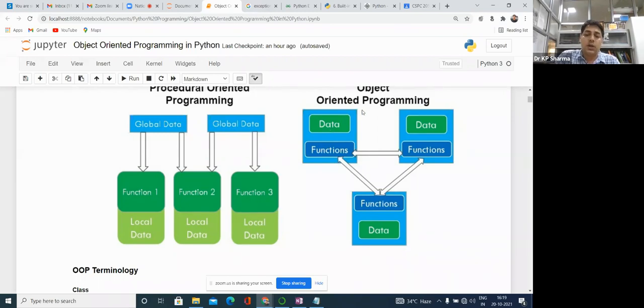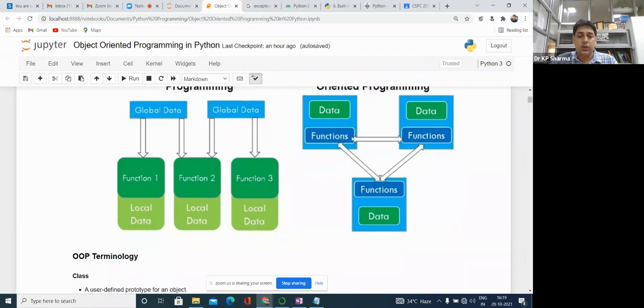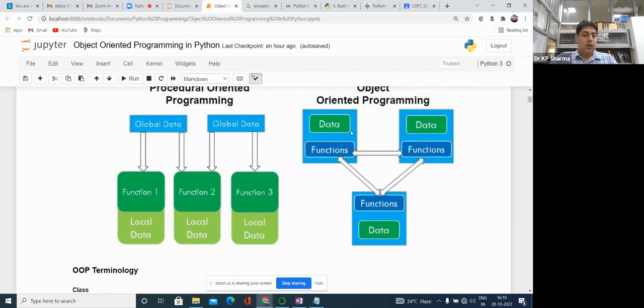So in object oriented programming, the data and functions are tightly coupled within a module that is called a class. Whenever one module wants to use the functions or functionality of another, that can be done using message passing, or through a specific procedure, but it is not freely available.